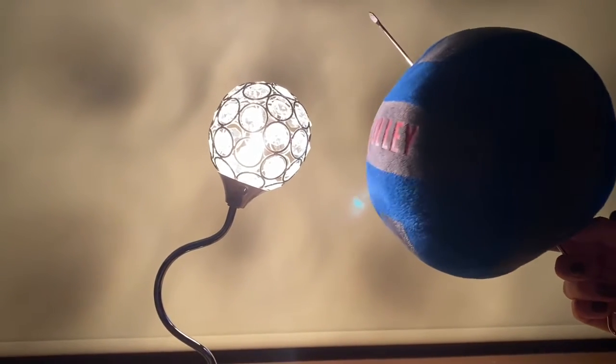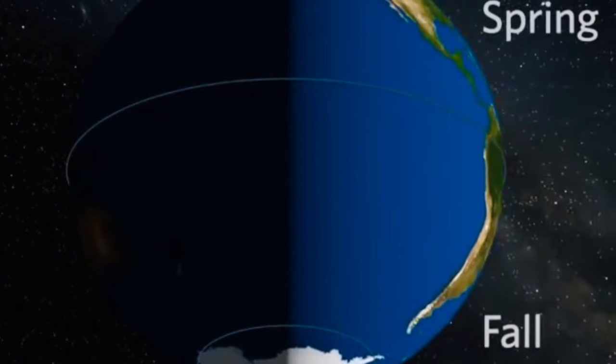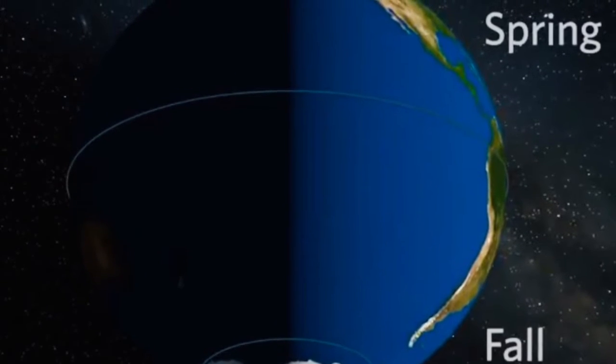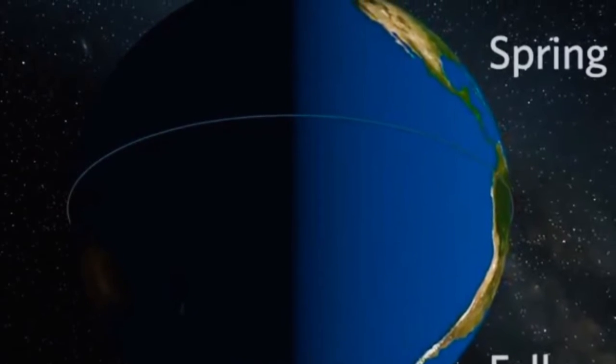When Earth is tilted neither towards nor away from the Sun, the sunlight strikes the Earth more evenly, producing in the northern hemisphere either fall or spring and the southern hemisphere vice versa.